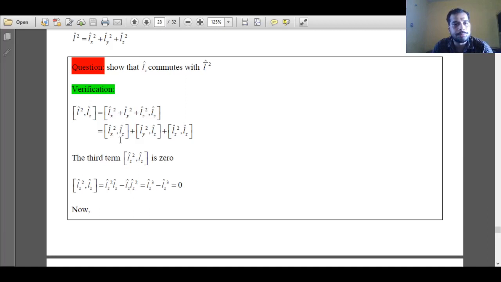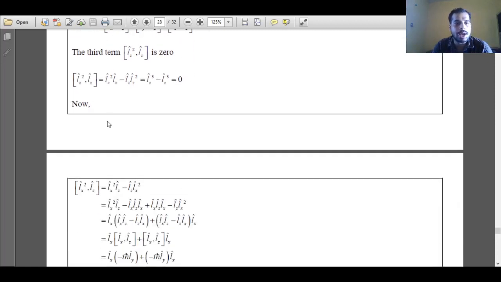Lx square comma Lz, Ly square comma Lz, Lz square comma Lz. The third term is 0, because Lz square Lz minus Lz Lz square, in both cases we are getting Lz cubed minus Lz cubed, that will be 0.